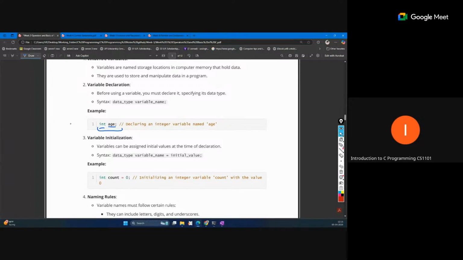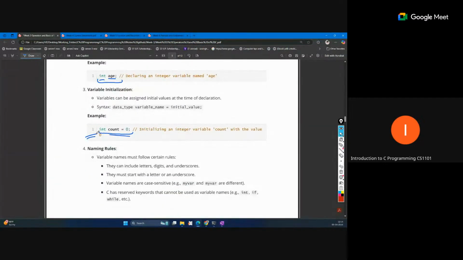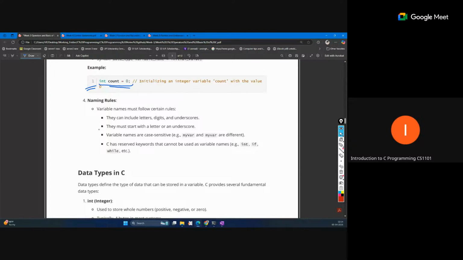Now initialization. The first time we assign something to the variable, that is called initialization. At the time of declaration, we can also do both things, so that is a declaration as well as an initialization. This is the example for this. So there are multiple data types. Naming rules, yeah, this is important.